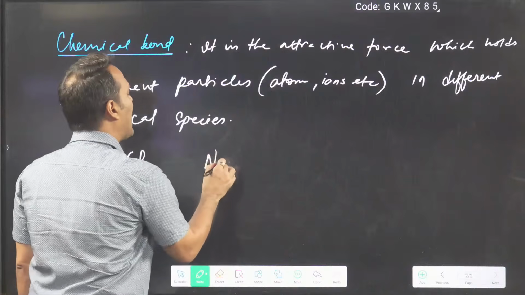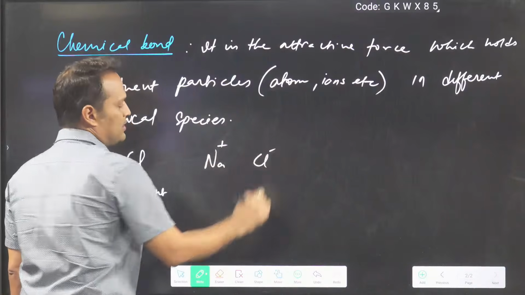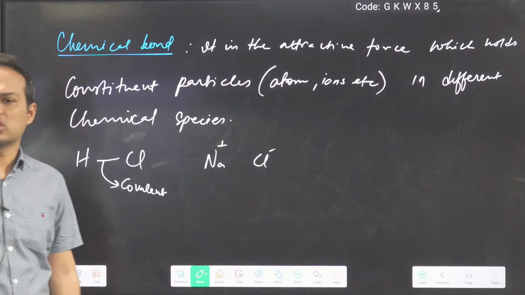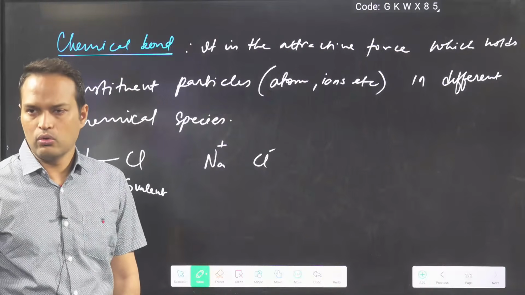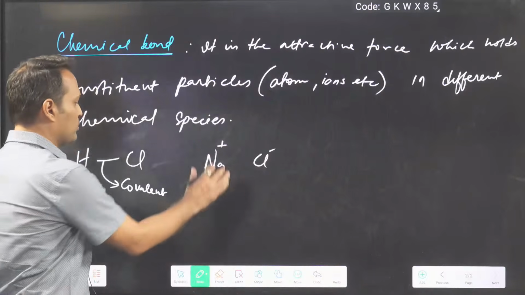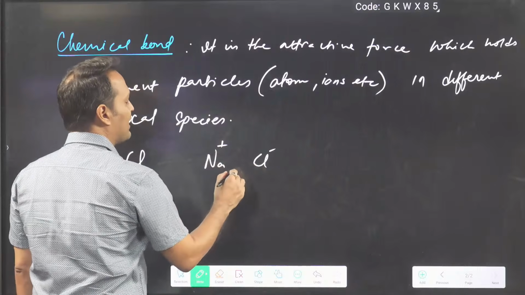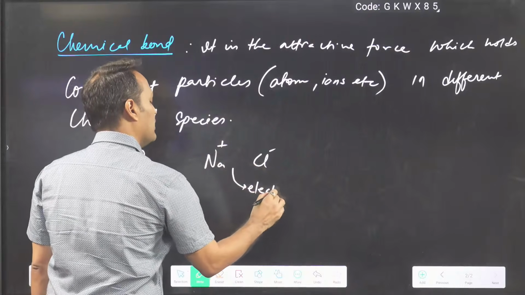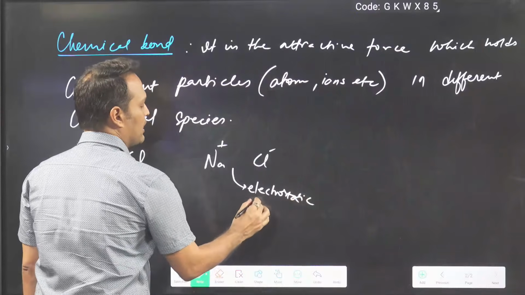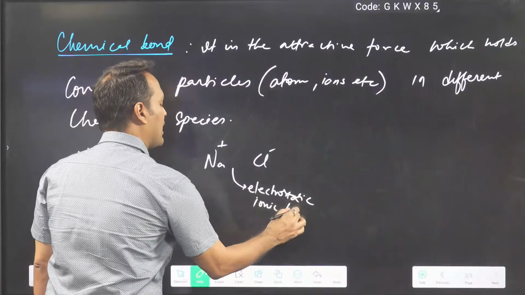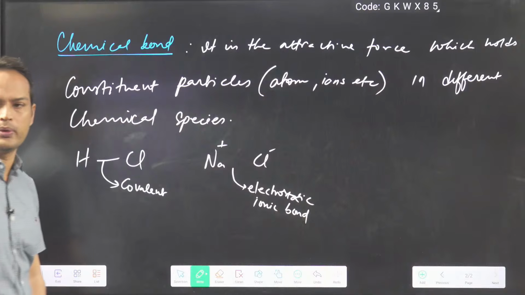Similarly, ions are there, Na+ is there, Cl- is there. Between the charges, the force is known as electrostatic force, Coulombic force. So opposite charges are there, and an electrostatic force of attraction is there. And this is only known as what? Ionic bond. Ions are held together by this bond, you can say.